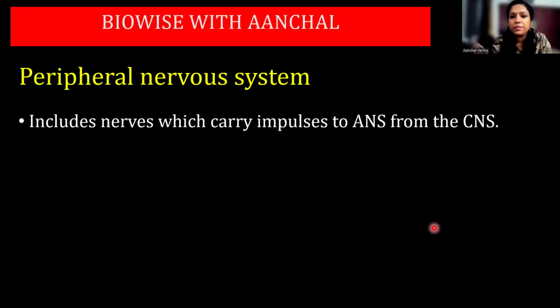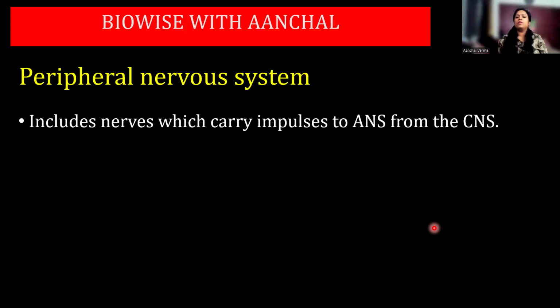Peripheral nervous system. I think reflex action should have come a little later, but anyway, we'll get back to the reflex action again. Peripheral nervous system is what? Since reflex action is a work of the spinal cord, that is why it was included in the CNS. We talk about the peripheral nervous system now, and then we'll talk in detail about the reflex actions.